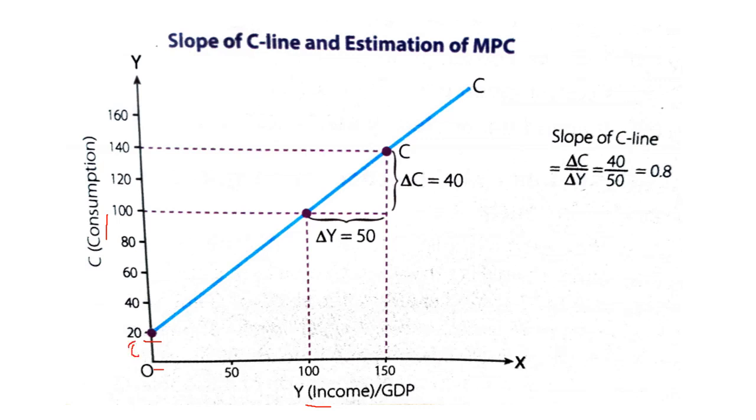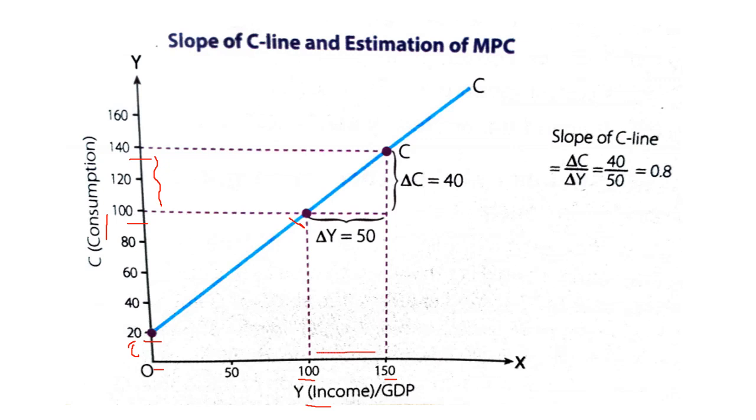This is the break-even point, where consumption is 100 and income is also 100. Beyond this break-even point, our consumption goes to 140, and our income goes to 150.